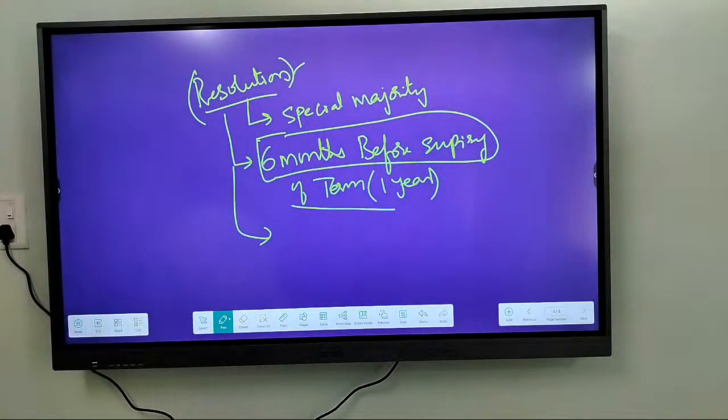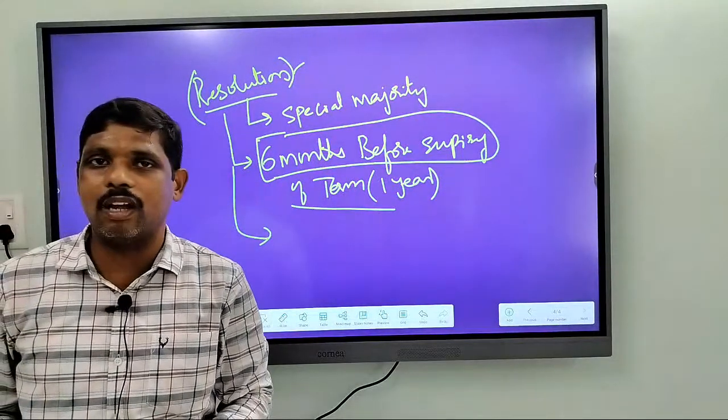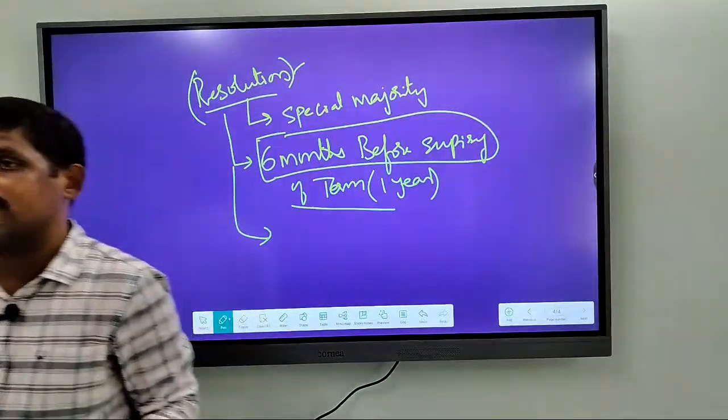Don't you think that it is a misuse of powers by the government? If the government goes on for extension of national emergency, don't you think it is a misuse of powers by the government? Yes or no? Now I want you to give the answers.